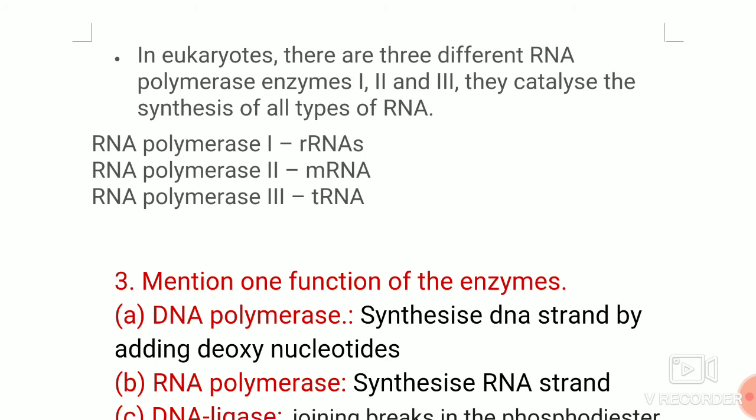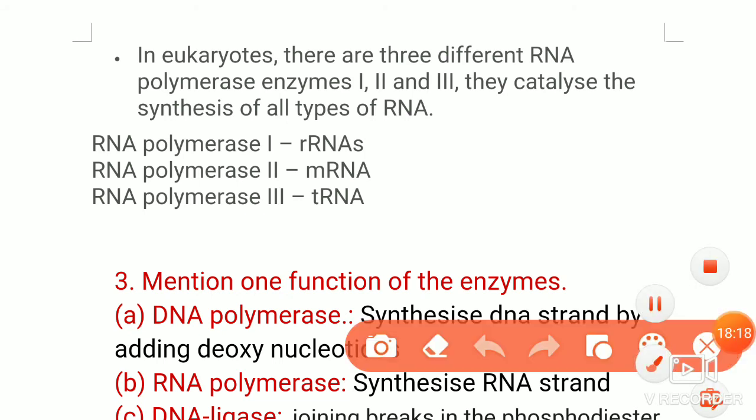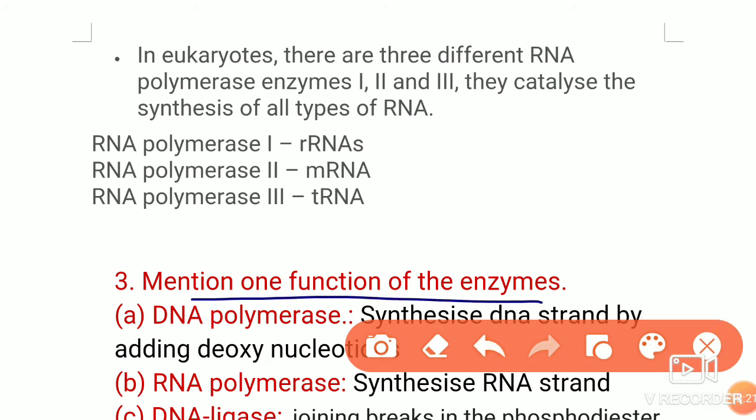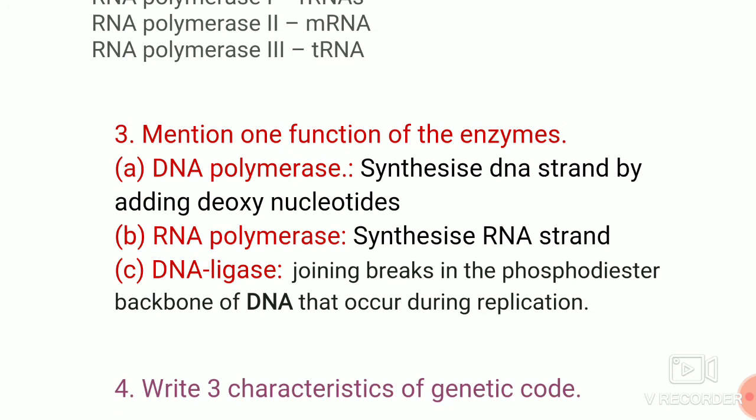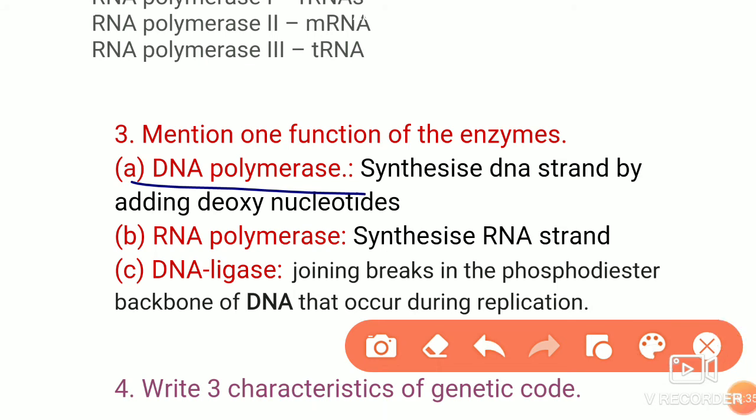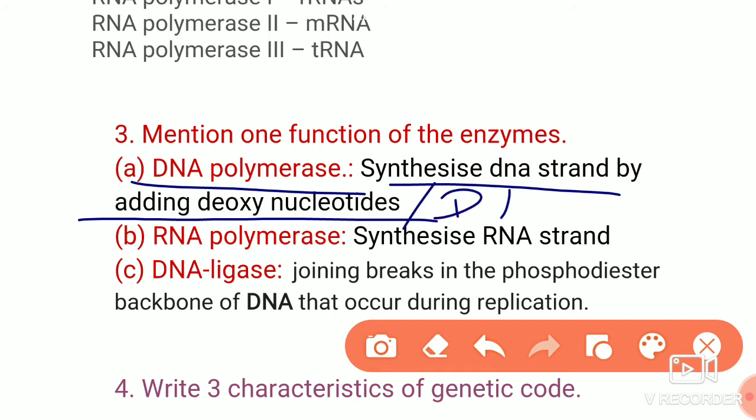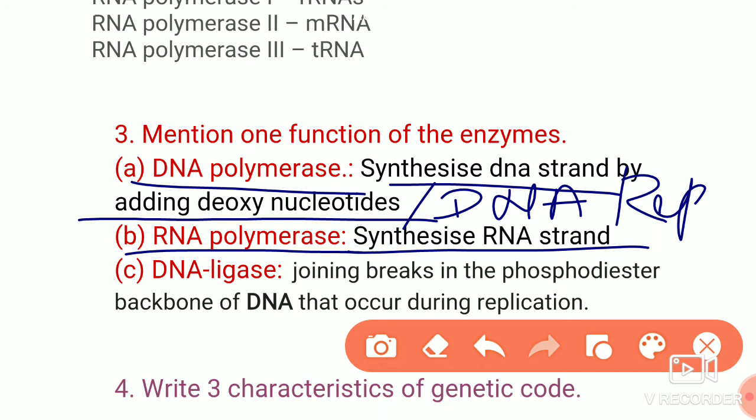The next is, mention one function for the following enzymes. They will give the enzyme names, and we have to write the function for those enzymes. The first one is DNA polymerase. DNA polymerase synthesizes the DNA strand by adding deoxynucleotides. That is the main function, which means it is involved in DNA replication. The next, RNA polymerase, synthesizes the RNA strand.